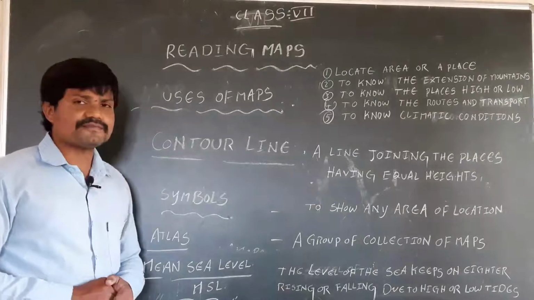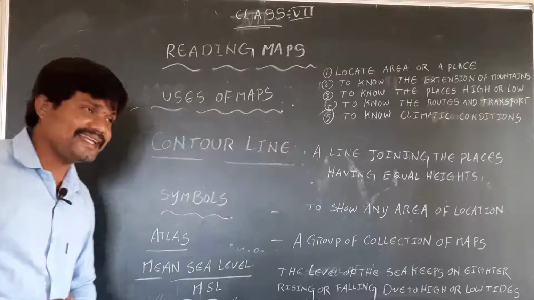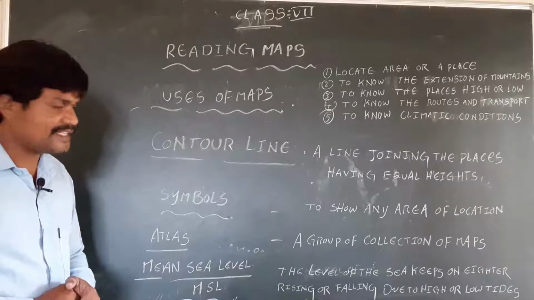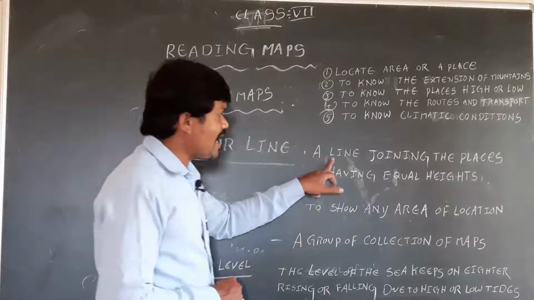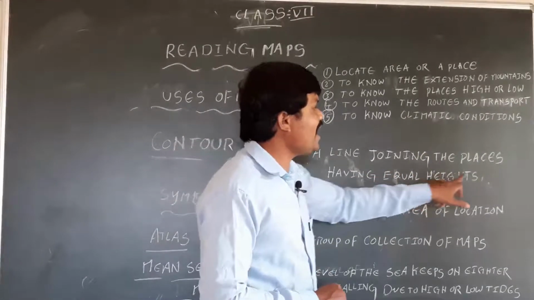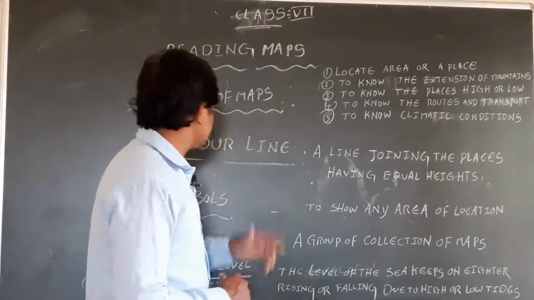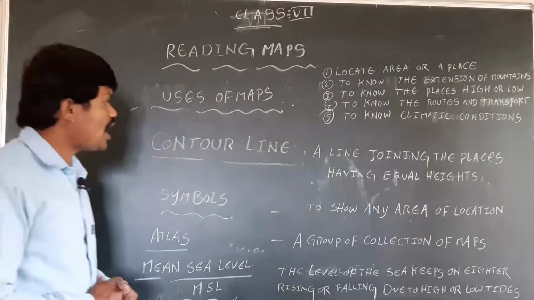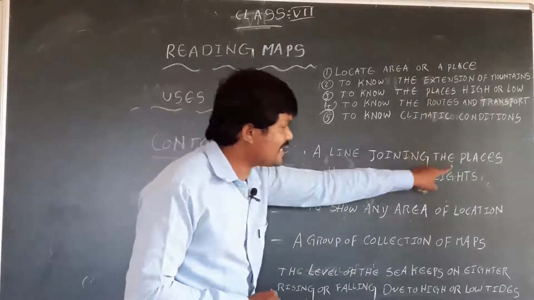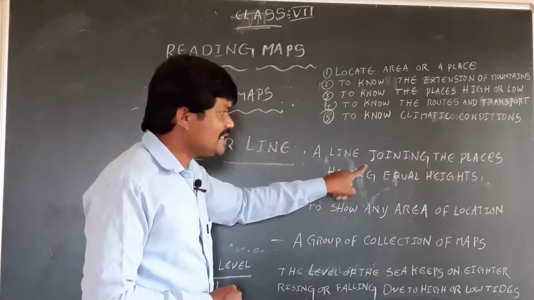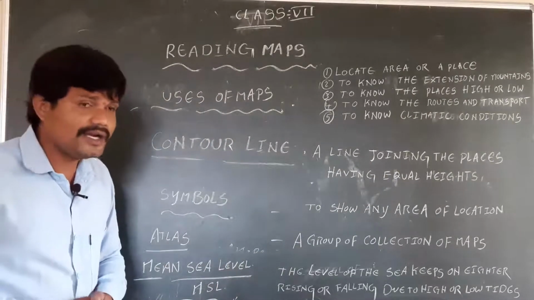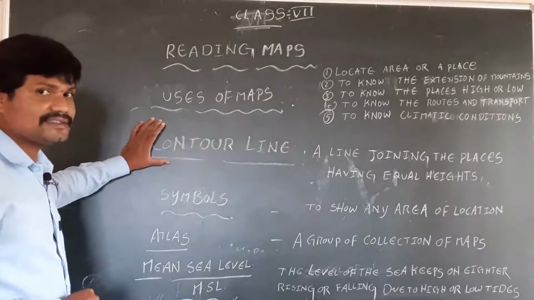Following the uses of a map, one more topic is the contour line. Contour lines means a line joining the places having equal heights. What is a contour line? A line joining the places having equal heights on a map is called a contour line.